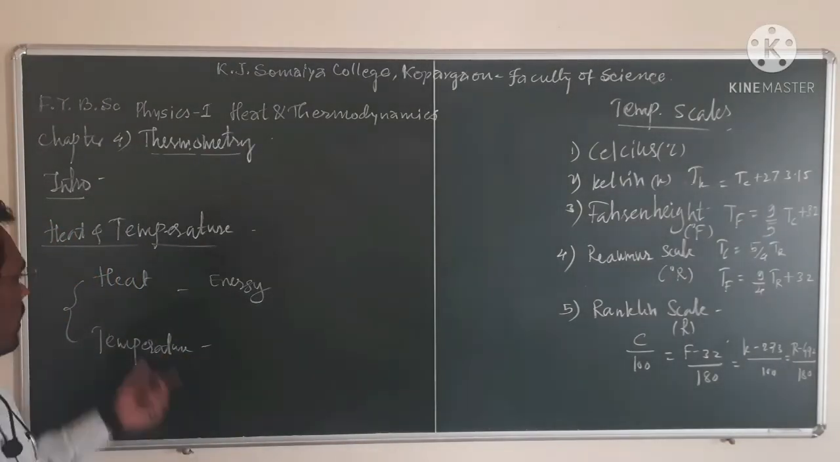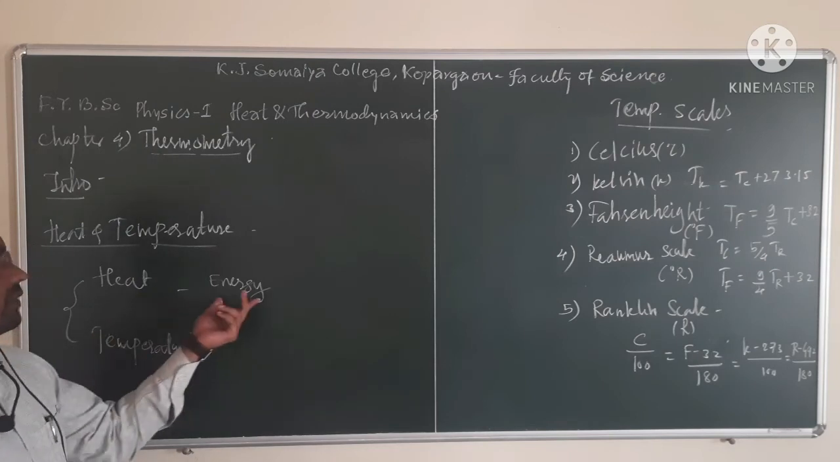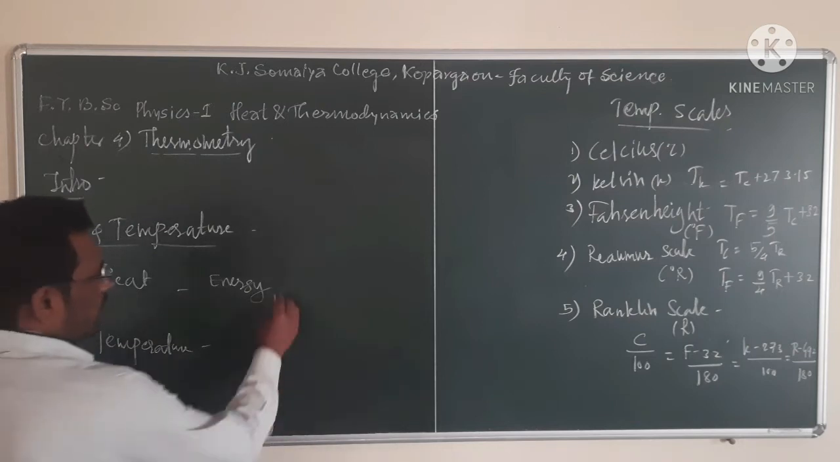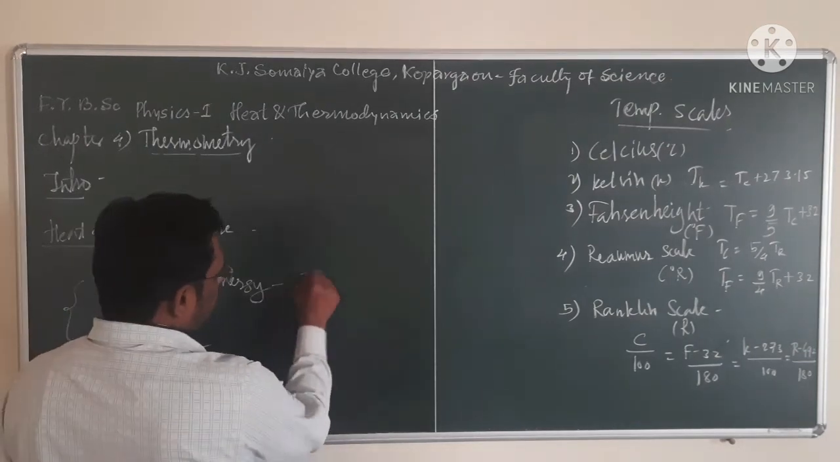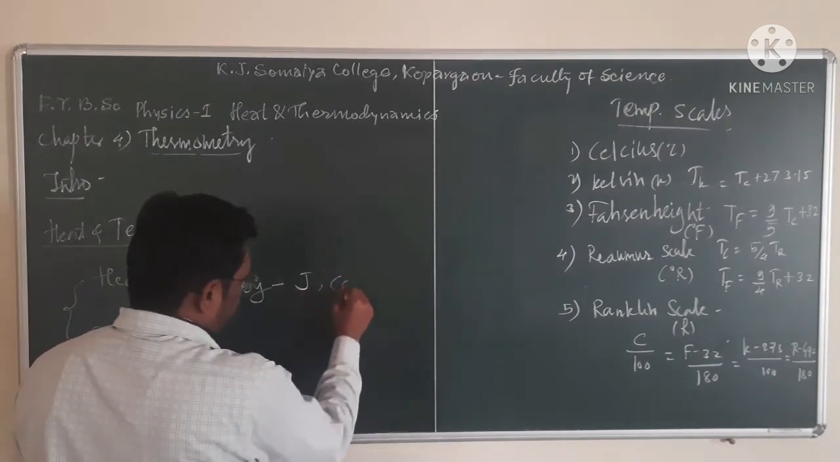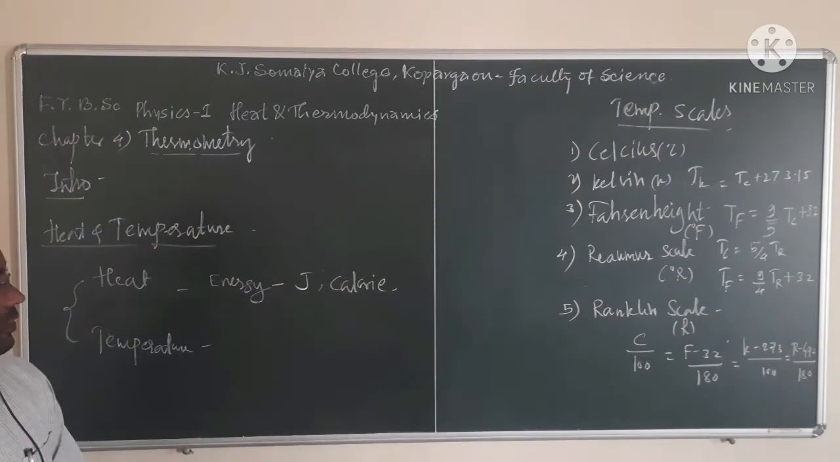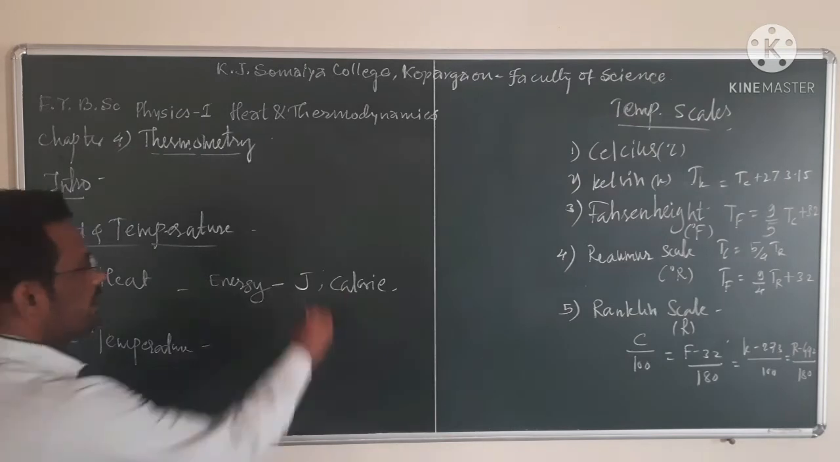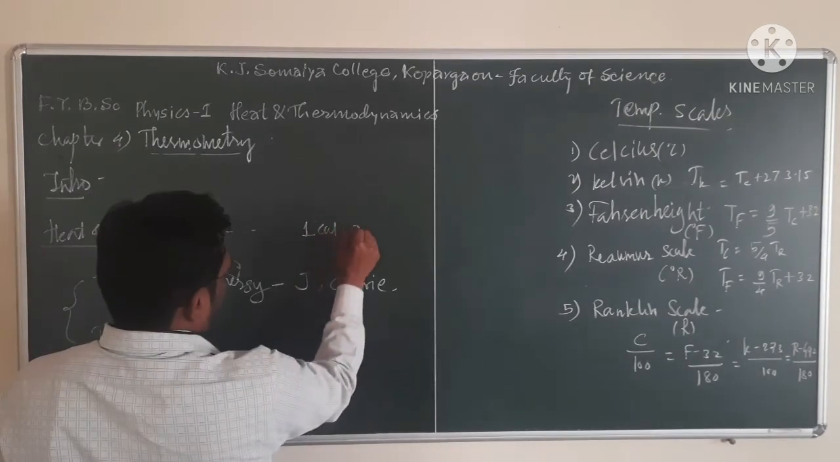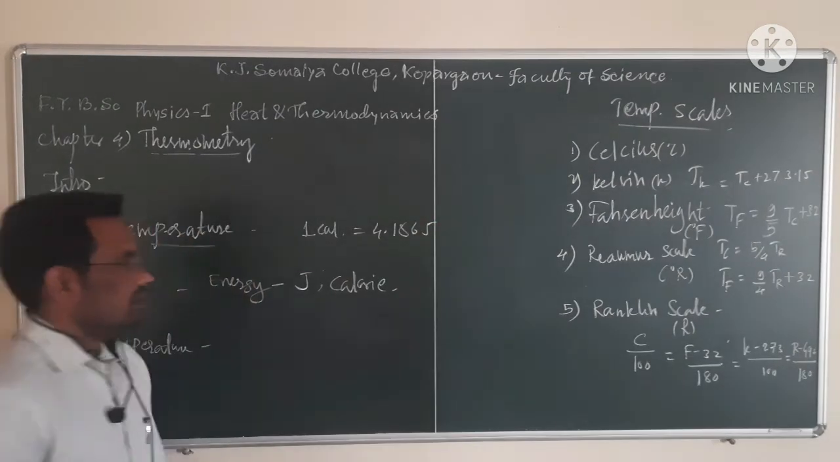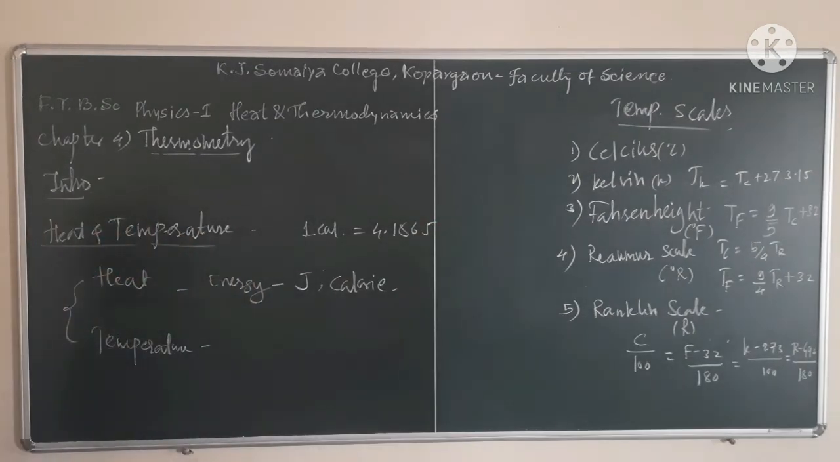As I told you, heat is one form of energy. This heat energy we can measure in joules or calories. So calorie is also a unit of heat. The relation between joule and calorie is 1 calorie is 4.186 joules. So we can take 1 calorie as 4.186 joules.